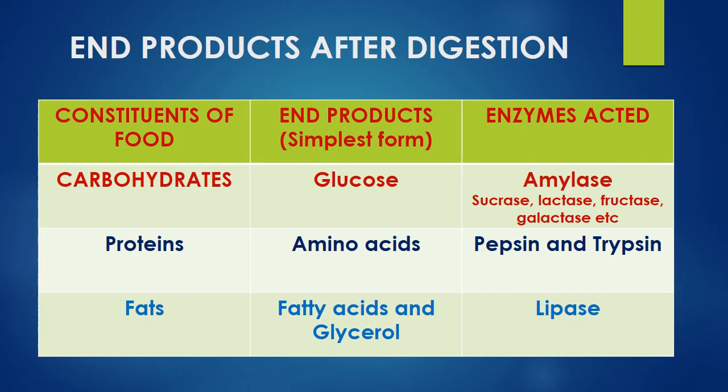Dear students, finally the food is completely digested in the small intestine. That's why the small intestine is called the site of complete digestion. The complex food particles like carbohydrates are converted into the simplest form of carbohydrate, that is glucose, which can be easily used by our cells. Also, proteins, the complex form, are converted into the simplest form, that is amino acids. In the same way, fats are complex food particles. Finally, after digestion, they are converted into the simplest form, that is fatty acids and glycerol.